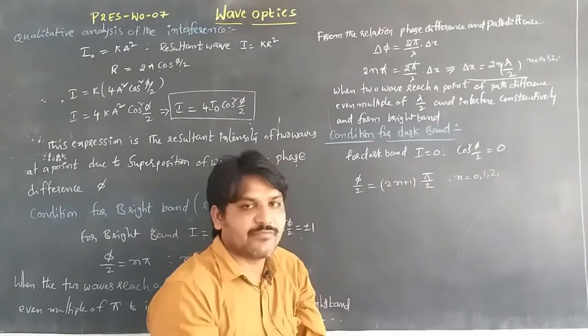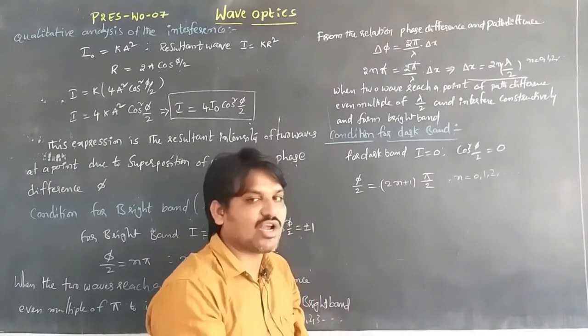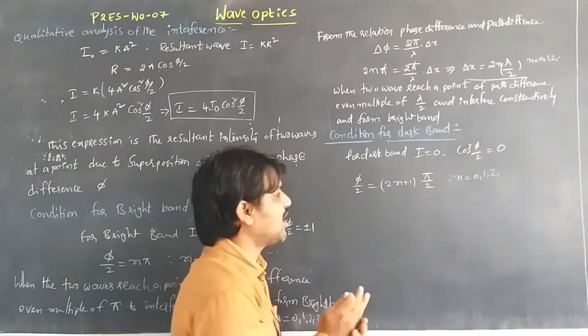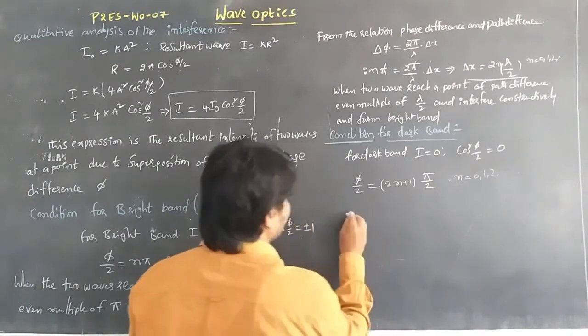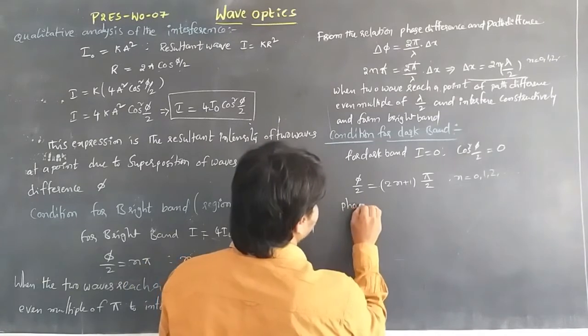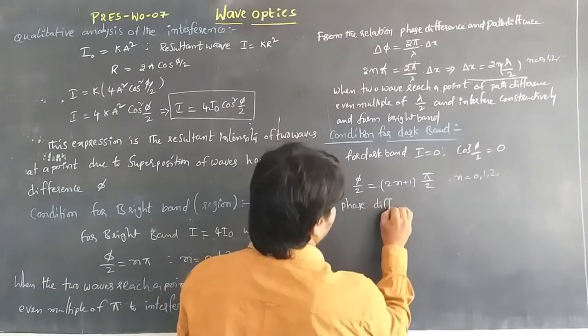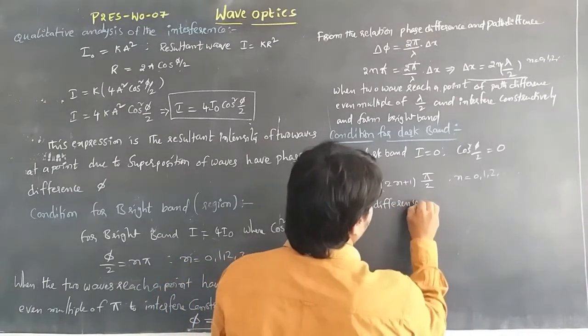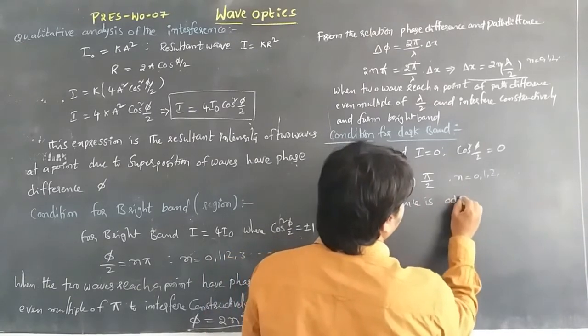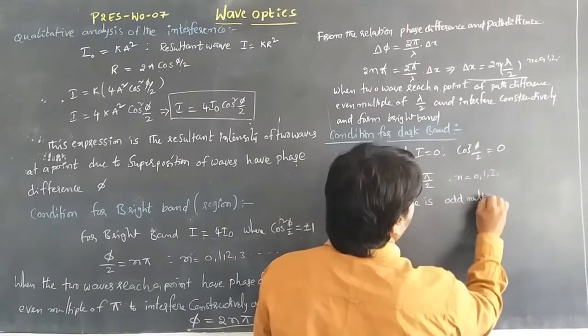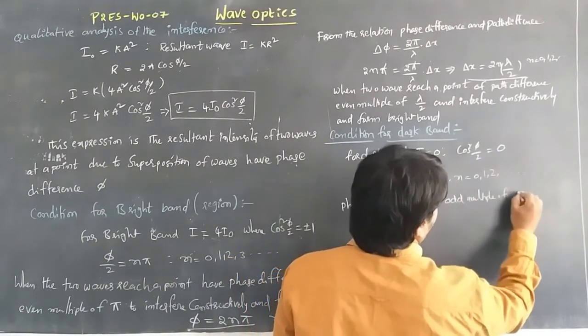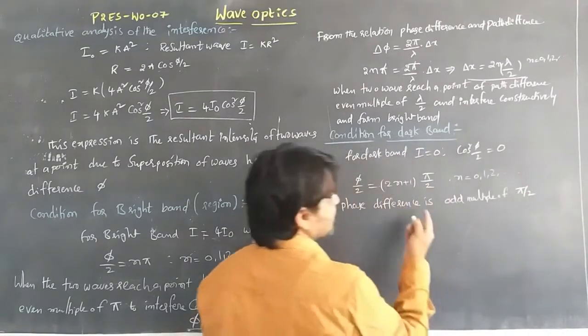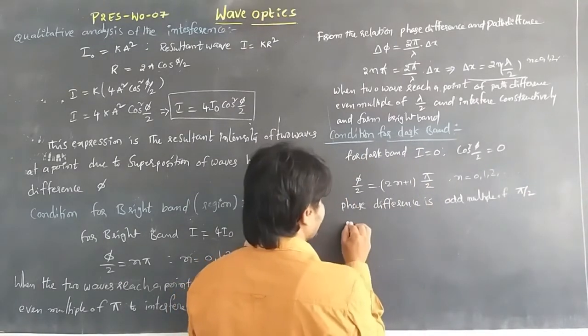So the phase difference will be an odd multiple of pi by 2.